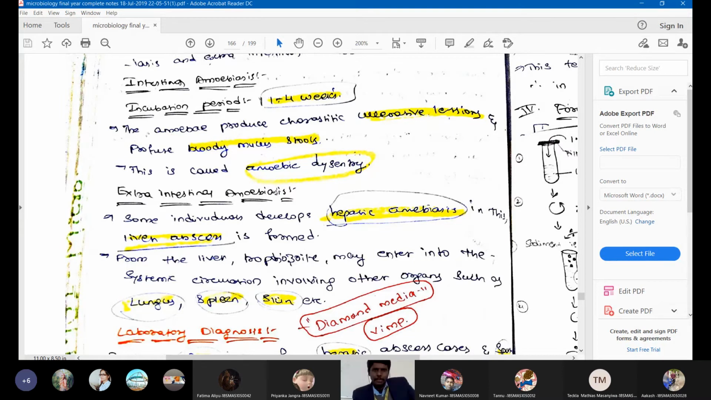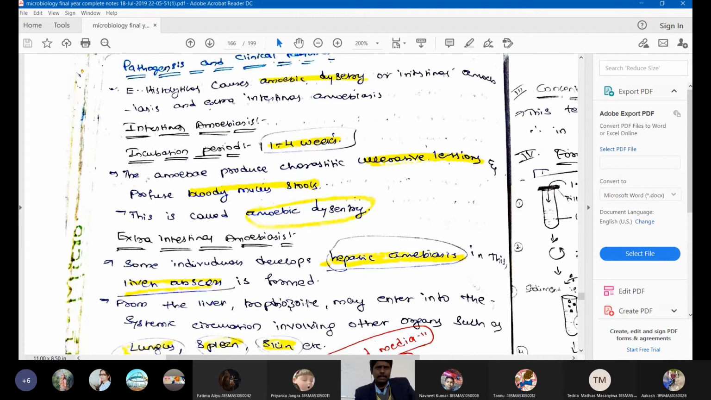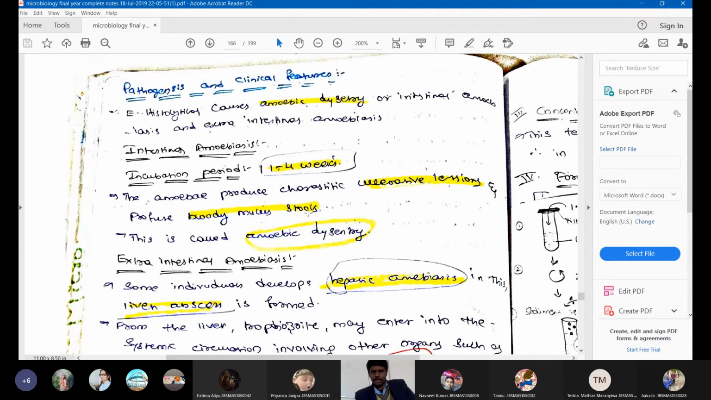In extra-intestinal amoebiasis, the amoeba will feed on the liver, resulting in hepatic amoebiasis, and after the liver, the amoeba will start migrating into the systemic circulation. It will reach the blood circulation and start destroying other organs such as the lungs, spleen, skin, and brain. All these organs will be fed on by this amoeba. So this is the pathogenesis and clinical features of amoebiasis. So this is one question.